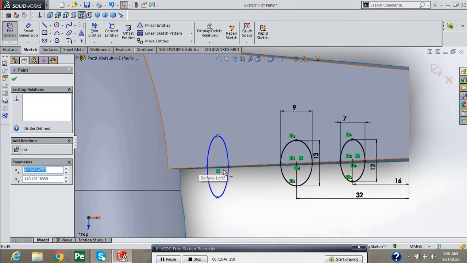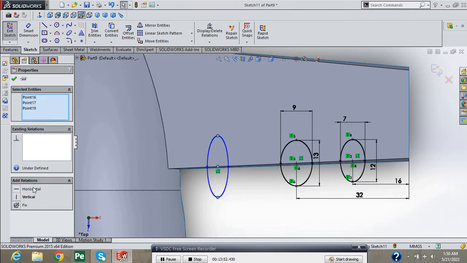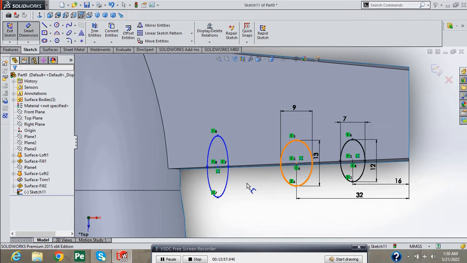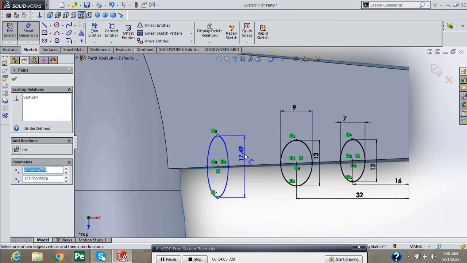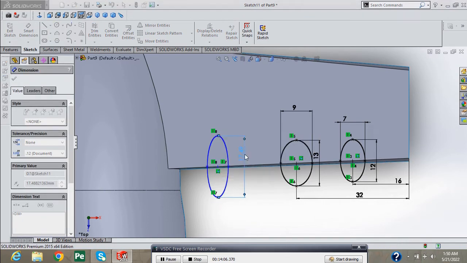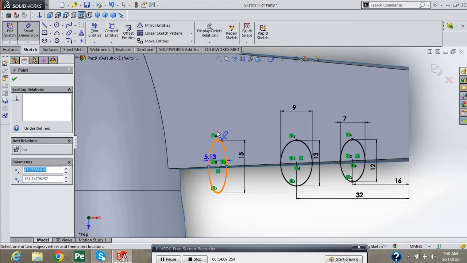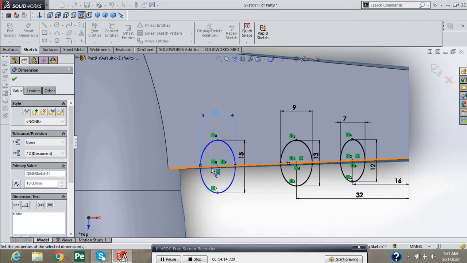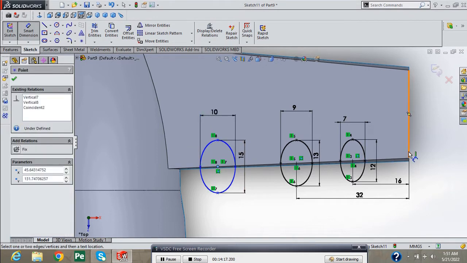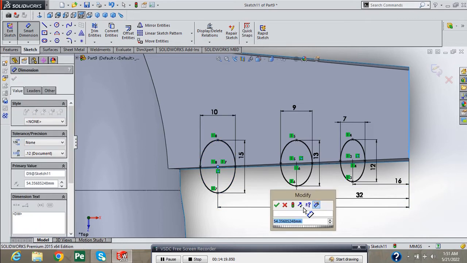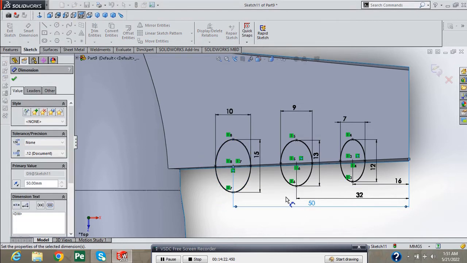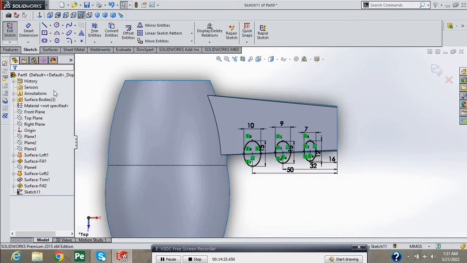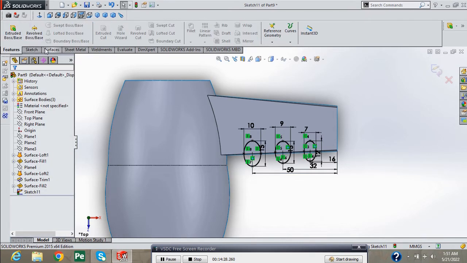Now again select these points and create a vertical relation. Smart Dimension. Provide all required dimensions to this ellipse for making it fully defined. And provide this distance. Press green check. Now go into Surfaces,